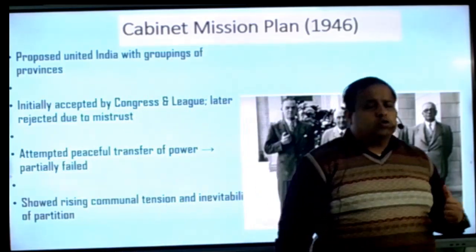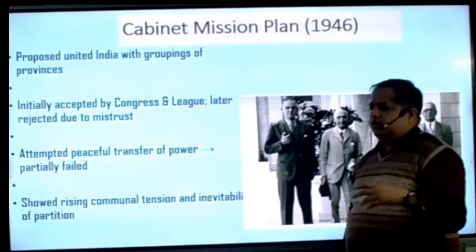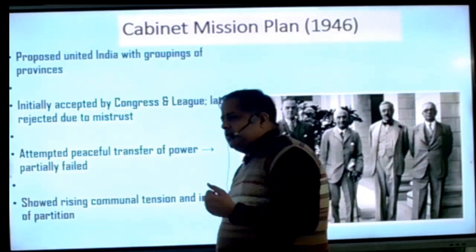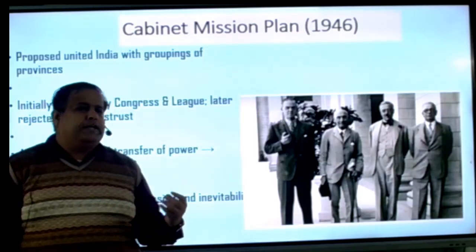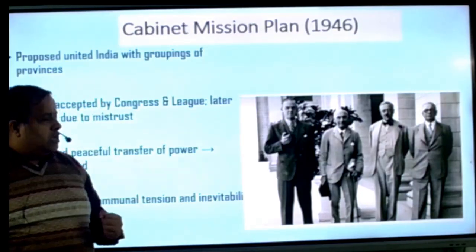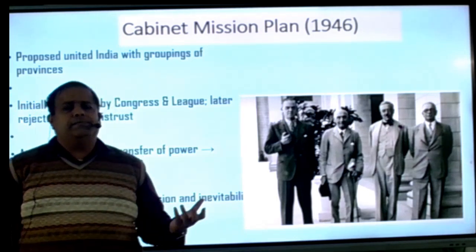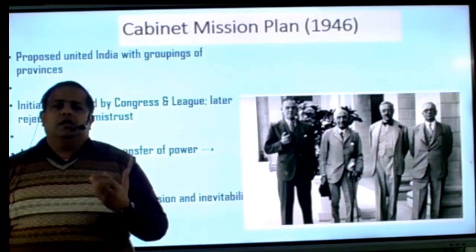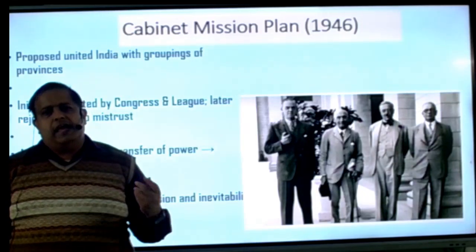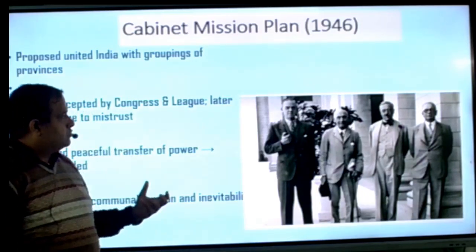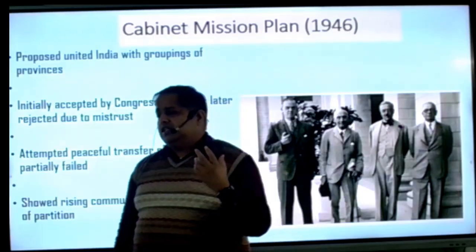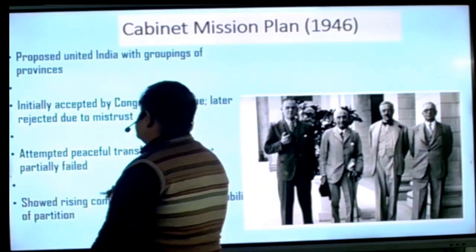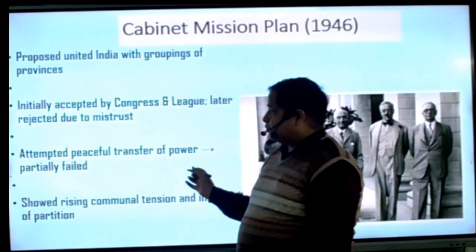This mission also said that you are allowed to make a constitution through a constituent assembly. Our Indian Constituent Assembly was made by the provision of this Cabinet Mission. Its head was Sir Patrick Lawrence, and A.V. Alexander and Stafford Cripps were the other members. So this mission is very important for us. It aimed at a peaceful transfer of power.